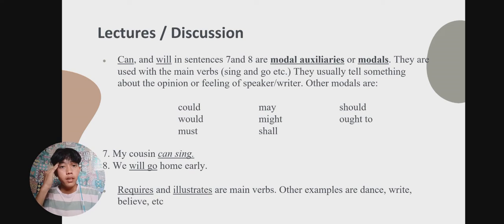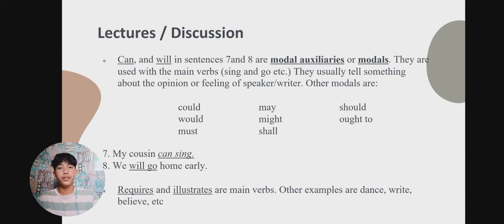We will use the modals, and they usually tell something about the opinion or feeling of the speaker.